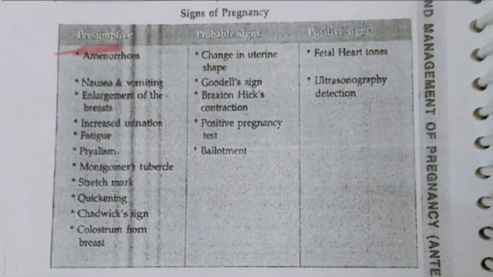Now first let's see the presumptive signs, that is the complaints or the signs and symptoms that we receive from the mother at the time of pregnancy. In the time of pregnancy, almost all the women complain about amenorrhea. What is amenorrhea? That is nothing but the absence of menstruation.